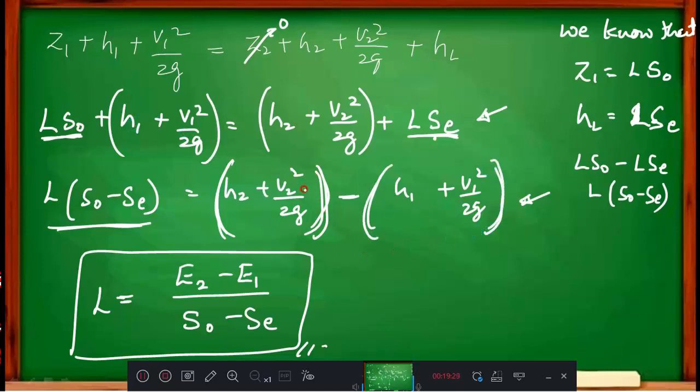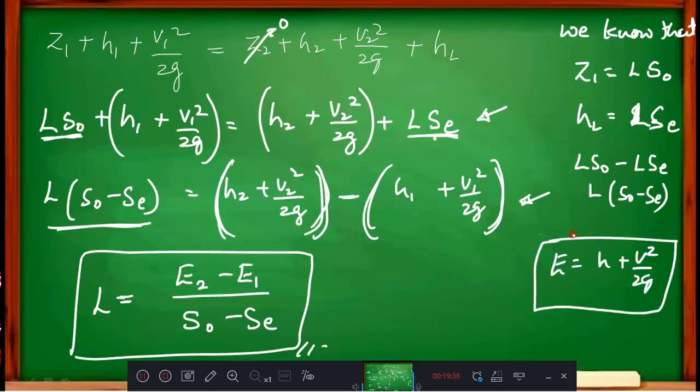Then what is this? Specific energy is H plus V square by 2G, no? This we derived in the previous classes. This is the specific energy. Therefore, for the second section it is the specific energy at 2, therefore E2. This is for the first section, therefore E1. E2 minus E1 divided by S0 minus SE, that is your L. L is the length of the backwater curve.